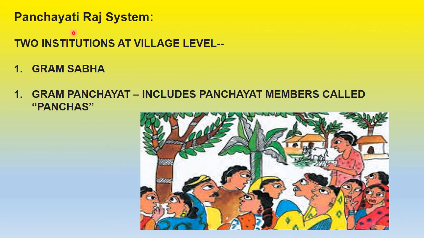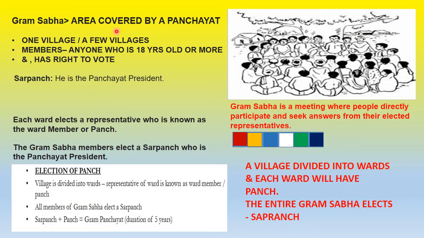Now, in rural settings in India, we have the Panchayati Raj system, and this system has two institutions at village level. The first one is Gram Sabha and the other one is Gram Panchayat. Your Gram Panchayat includes Panchayat members who are called Panch. Now we are going to look into Gram Sabha and Gram Panchayat individually in detail. So what do they mean? Gram Sabha means the area covered by a Panchayat.